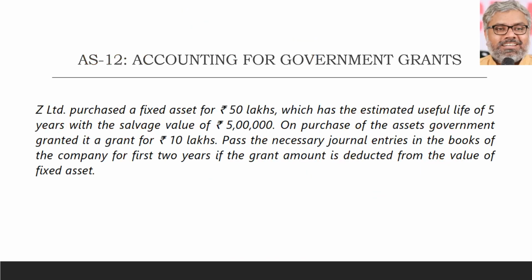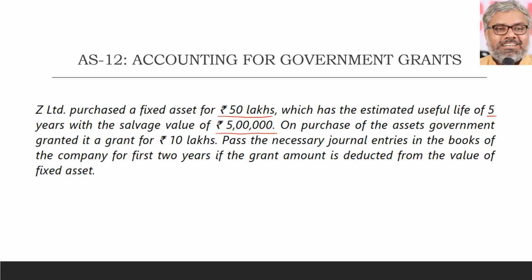Let us look at an example of that with journal entries, and how they have to be passed. These are the questions that will come in the exam, so you have to be very careful. Nothing very great here, simple journal entries only, but logic and common sense prevail. What the standard told, the essence definitely has to be remembered. Look at this situation. Z Limited purchased a fixed asset for 50 lakhs rupees, which has an estimated useful life of 5 years and a salvage value of 5 lakhs rupees. So the cost of the fixed asset is 50 lakhs, the life of the asset is 5 years, and the salvage value at the end of 5 years could be 5 lakhs.